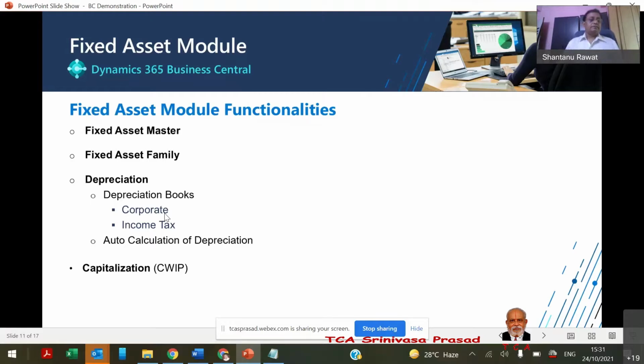So for that entire cycle, the system supports that capitalization functionality where we can incur all such expenses, all the revenue expenses, machine, plants, etc. And one day we can identify where all such CWIP accounts will be converted to a fixed asset. So we can have two different dates. There could be a commissioning date, where we declare okay, the fixed asset is formed, and the same date could be the starting date of depreciation. There may also be a scenario where the starting date of depreciation is something different. So we can have the same date, or if we want, a different date as well.